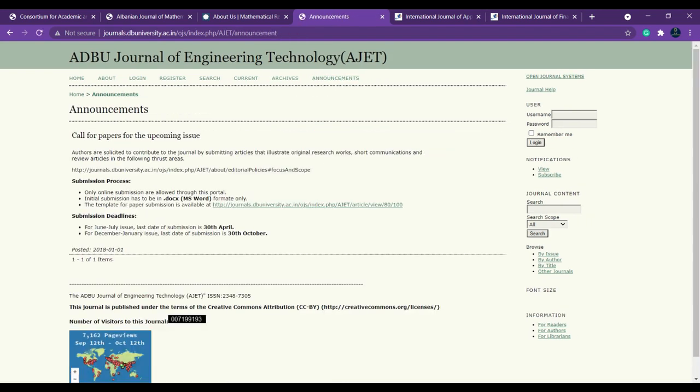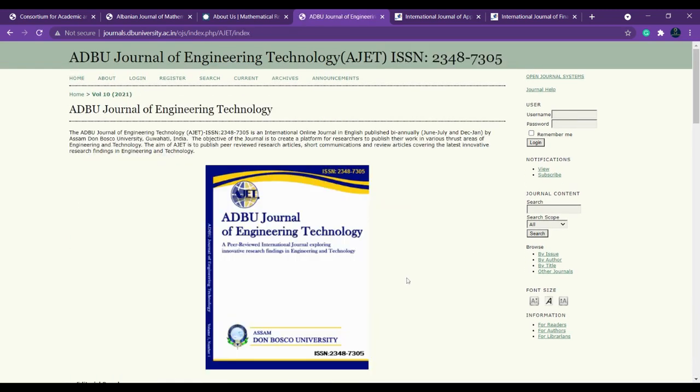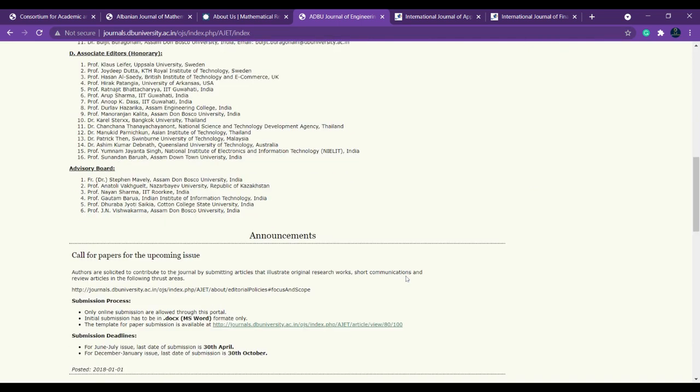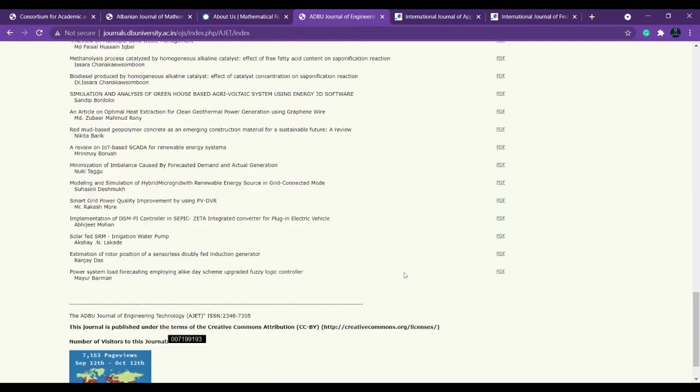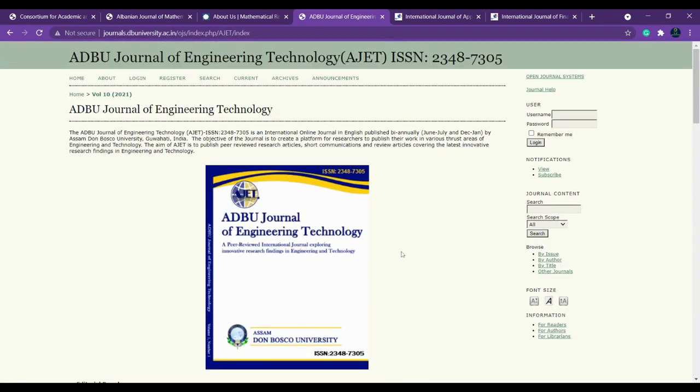Sometimes in the announcement page you may find the abstracting and indexing. Or else if you couldn't find it there, you can come and check again on the home page itself. Okay, so they might have shown it here. But this is definitely abstracted in UGC CARE. Okay, from there only I have just opened it. You can directly submit it here.